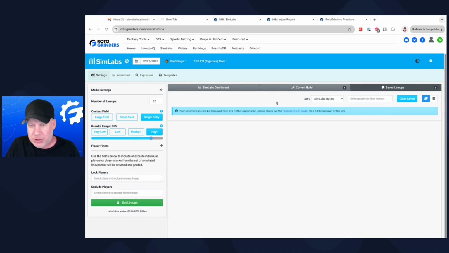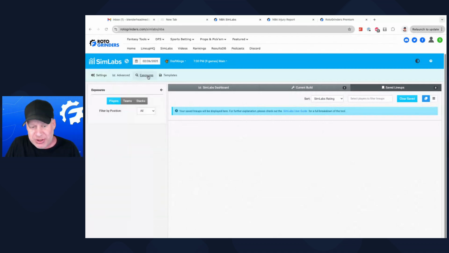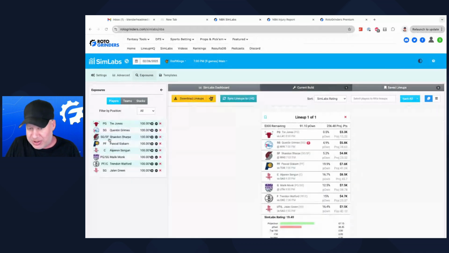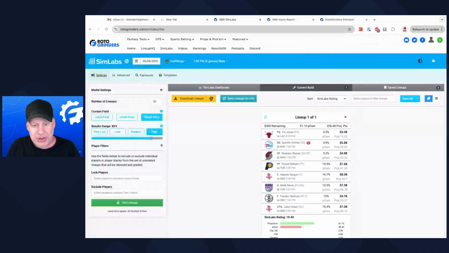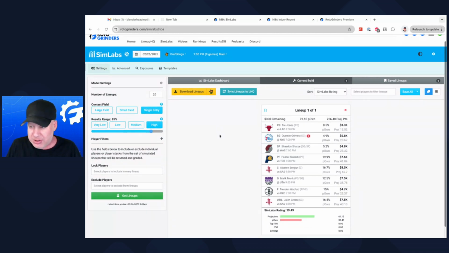You could do this throughout the day. You'd say, okay, I'm going to save 1, 2, 3 from this build. I'm going to save a couple from this build, right? You can even see your exposures here. If we look at the current build, it'll show you, and you could just see whichever lineups you want. You could sync at the lineup HQ if you're a premium member, right? And you can do that throughout the day. And then by the end of it, you're like, okay, I got the 20 lineups in my 20 max that I'm playing. And then you could download the lineup into your CSV and upload it. And there, you're done. So yeah.